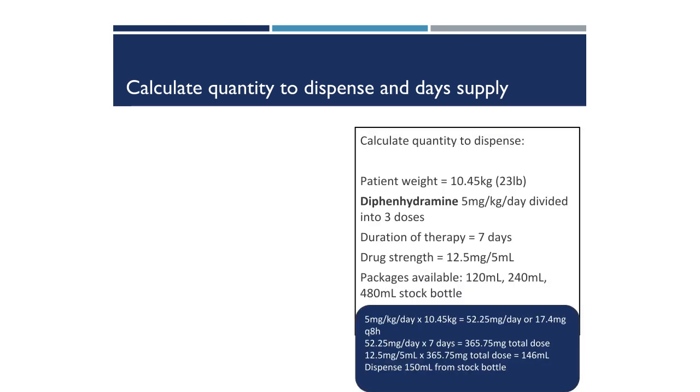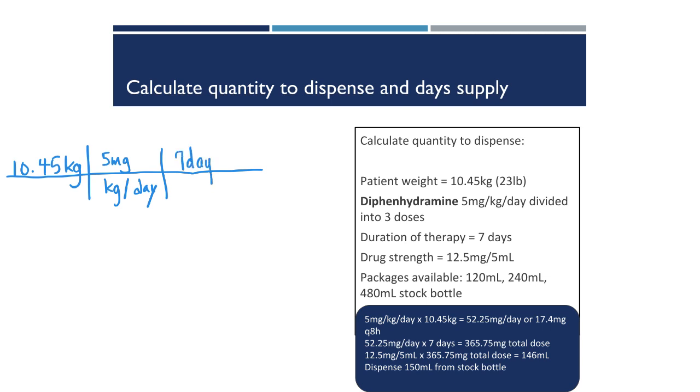Let's do the diphenhydramine example with a different patient. This one is a 23-pound patient. That's the equivalent of 10.45 kilograms. So we take that weight, multiply it by the daily dose recommended by our resource, which is 5 milligrams per kilogram per day. We multiply that out by 7 days of therapy, and we're left with 365.7 milligrams total over the course of that 7 days.